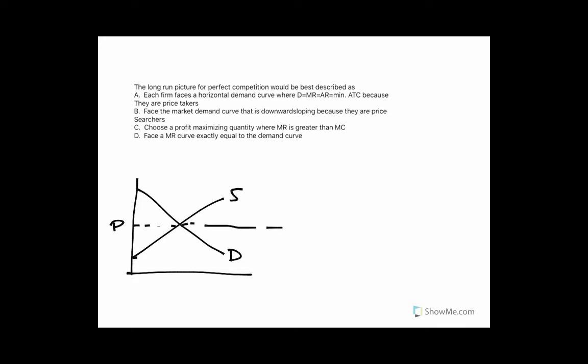Alright, so back to perfect competition. Like we said, in the long run, there's going to be zero economic profits. And that is characterized, here's the supply and demand graph for the market, and here's the price in perfect competition. What this long run means is that the price is the perfect competition price, and that is where there's the minimum of ATC.